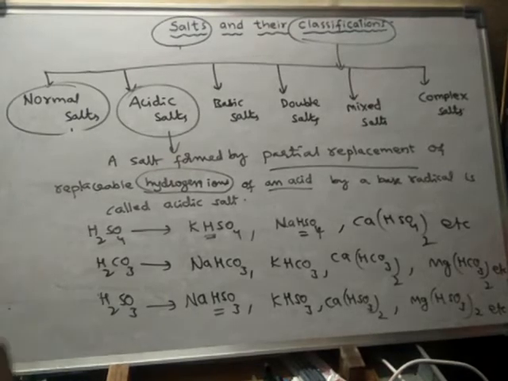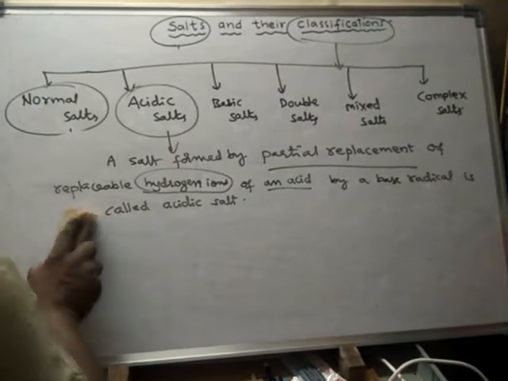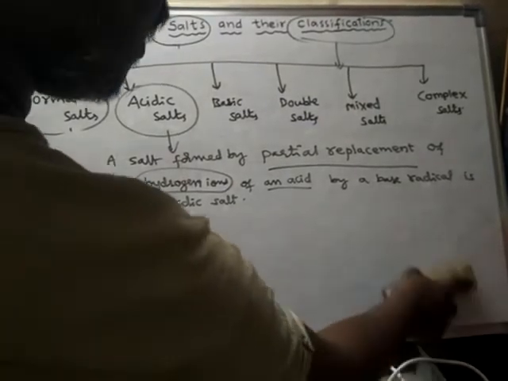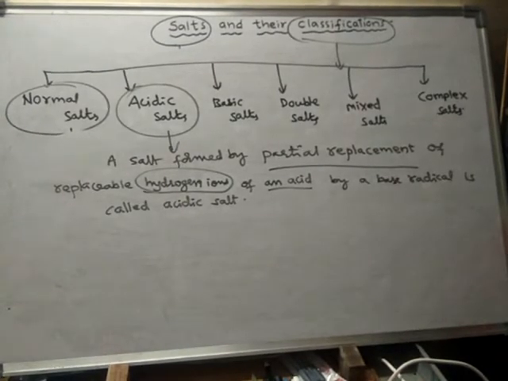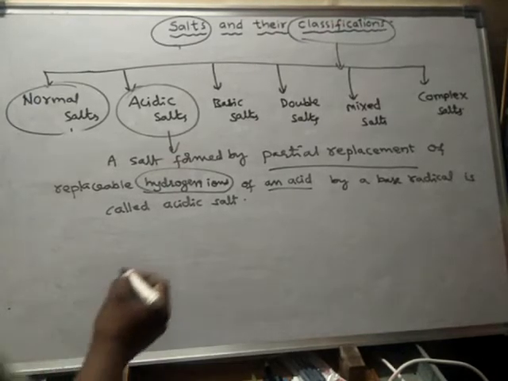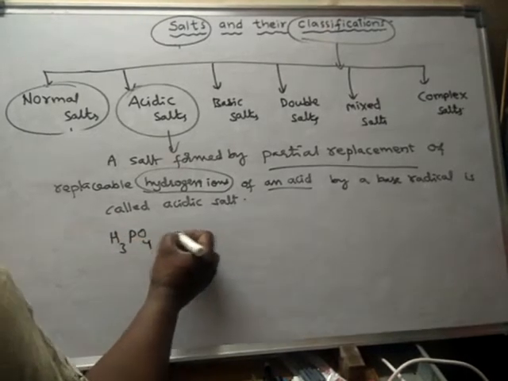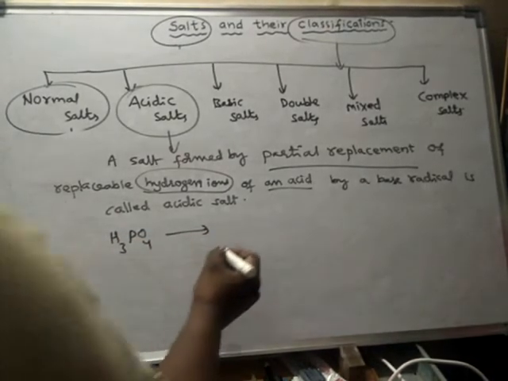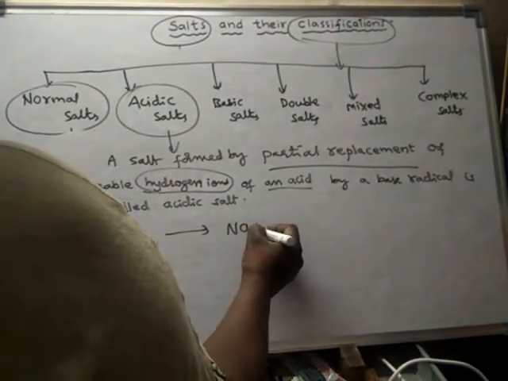So like this, acidic salts are the salts which are formed from the acids by the partial replacement, not by the complete replacement. That means the salt is still having some hydrogens. Due to the presence of some hydrogens in the salt, those salts can show acidic nature. Some more examples, phosphoric acid. What is the formula of phosphoric acid? H3PO4, phosphoric acid. So it can form salts like this. We have seen these examples in the beginning also.